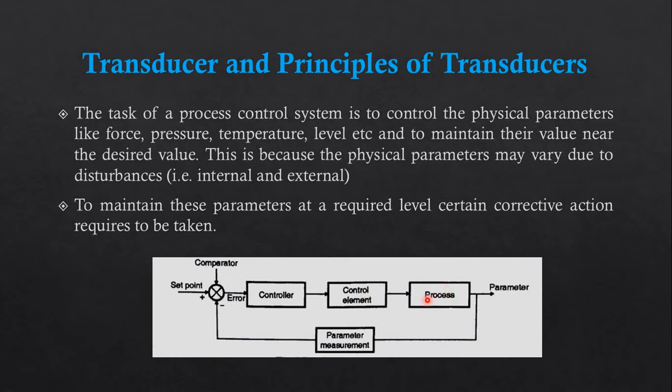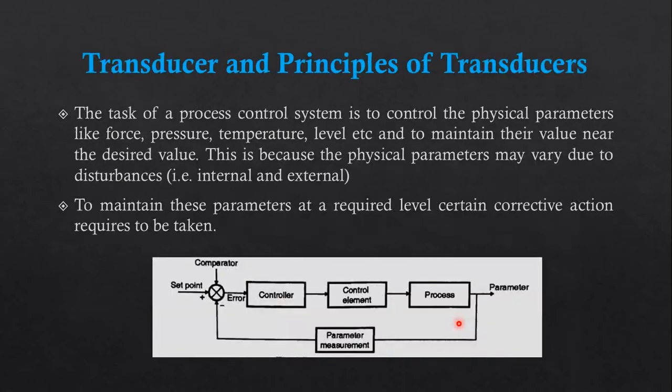Then it goes to the process, and the output is the parameter, which we take directly to the feedback. The feedback is the parameter measurement. In the case of the air conditioner, we measure the temperature, that is the parameter measurement, and it goes directly to the comparator, right? Again we find the error. So this closed loop runs continuously. This is our system right now.